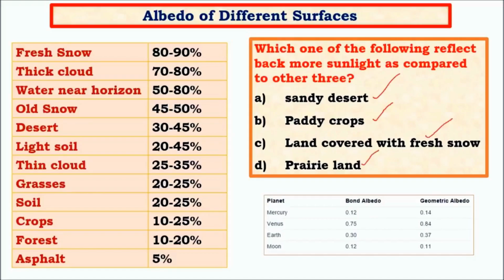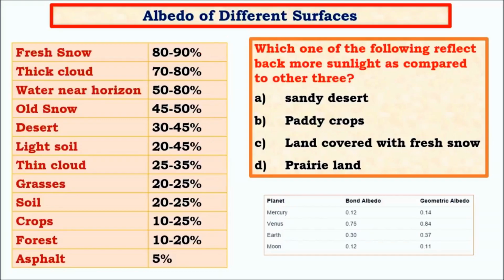To answer this question, let us look at a table which gives the albedo of different surfaces. We have seen that albedo is the proportion of sunlight which is reflected back without being absorbed. That is, the light which is coming towards the surface is reflected back as light instead of being absorbed as heat. If we look at the albedo of different surfaces, fresh snow has about 80%, and then we have thick clouds, old snow, desert, soil, thin cloud, grasses, soil, and then we have the albedo of crops, forests and asphalt.